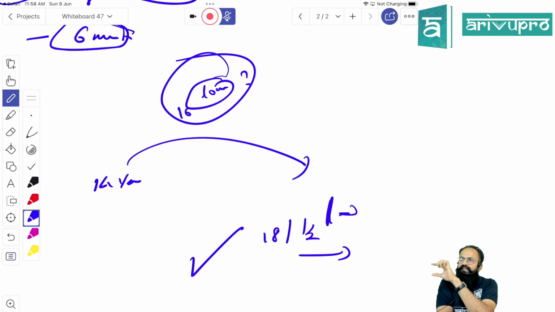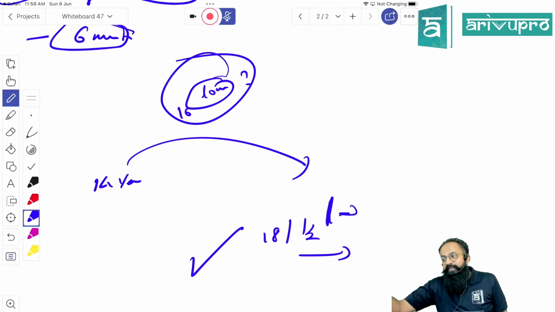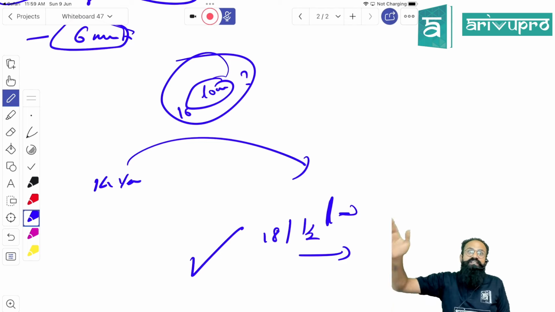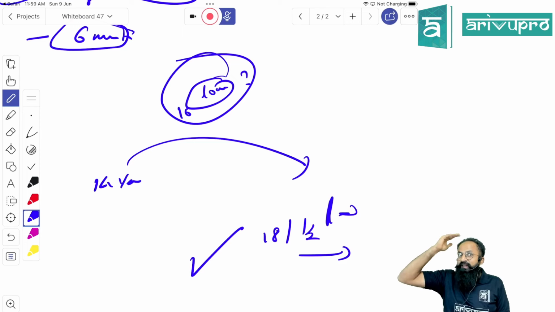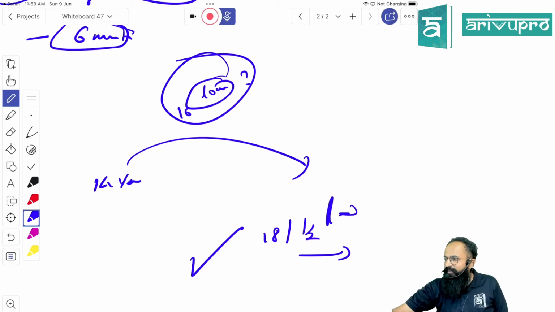Remember, people, this is the sentence. A minor will be treated as a partner from the date he was admitted for the benefits of the partnership firm, not from the day you give your decision. A minor will be treated as a partner from the day he was admitted as a beneficiary to the partnership firm. So if I was taken when I was 14 years old, my liabilities will start from the day I was taken as a beneficiary. Whatever contract the firm entered into when I was 14, from that day my liability will start.